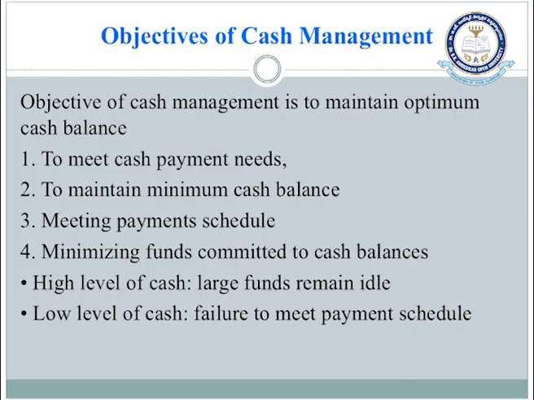Then coming to what are the objectives of cash management. The cash has to be managed to maintain some optimum cash balance, so that the cash can be used to meet any type of cash payment needs. So objectives of cash management include meeting any sort of cash payment needs, maintaining some minimum amount of cash balance which is held as precautionary motive, and meeting the payment schedule. Whenever there is a requirement, or whenever there are day-to-day operations to meet all types of payment schedules, cash has to be held.